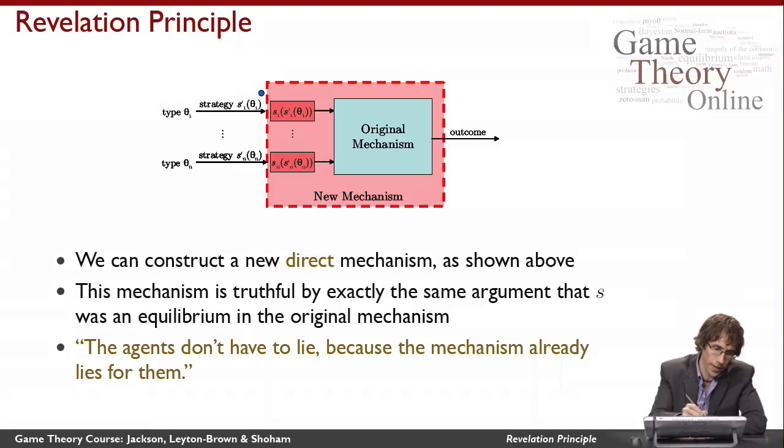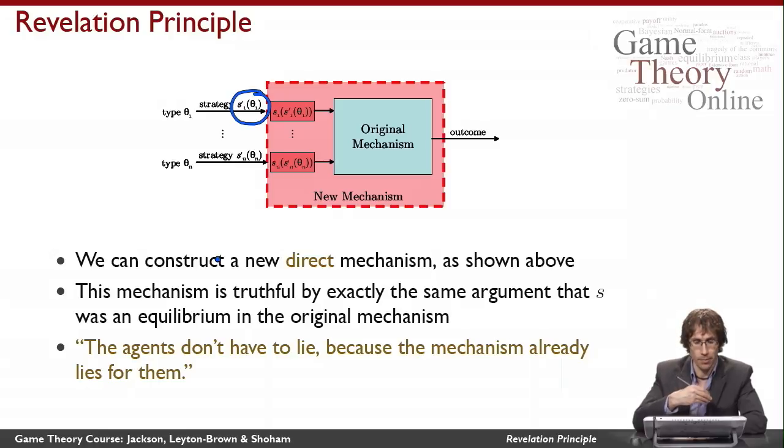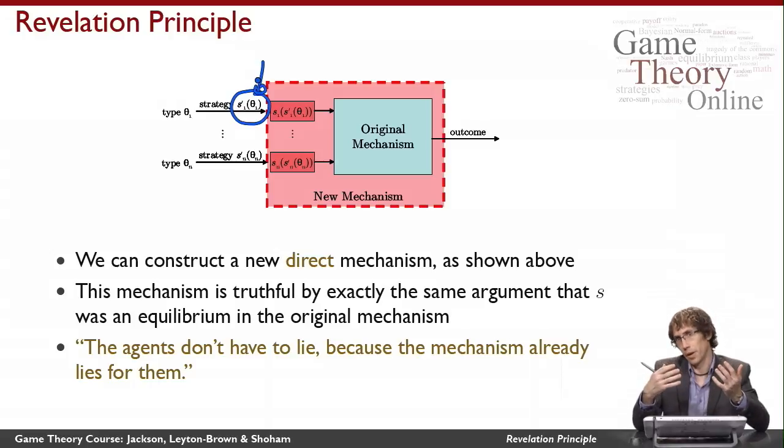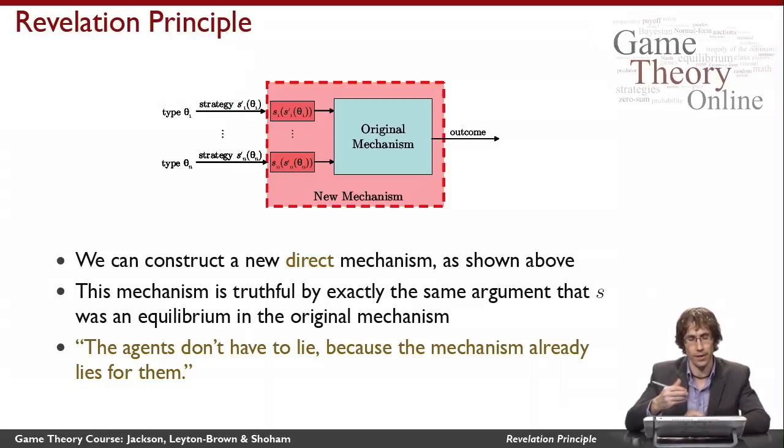And then I take that type that they've declared. So let me, first of all, give a name to that. I'll call that policy that agent i has for declaring his type to me his strategy S prime i, which is a function of his true type, right? So he has some way of deciding based on his type how to reveal something to me. So he'll come up with some type, which is a function of the real type that he has, but maybe it's not the truth. Maybe he'll tell me something else.